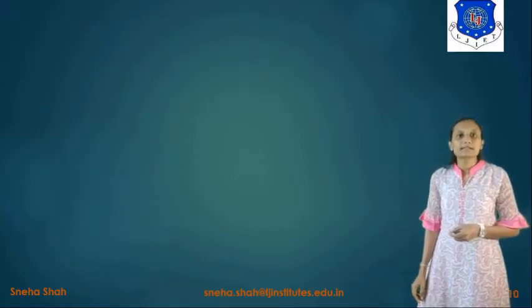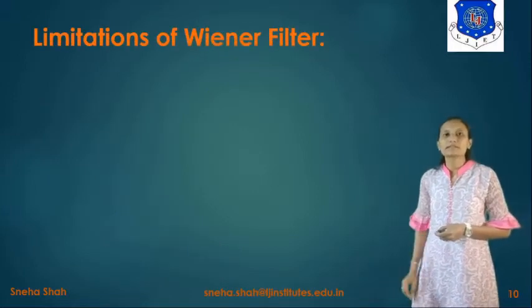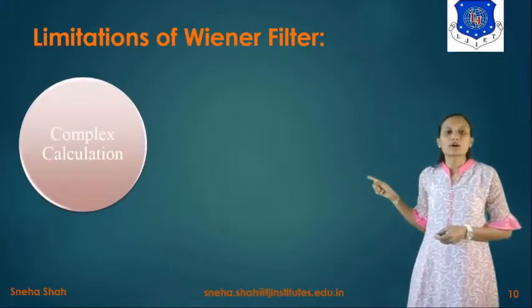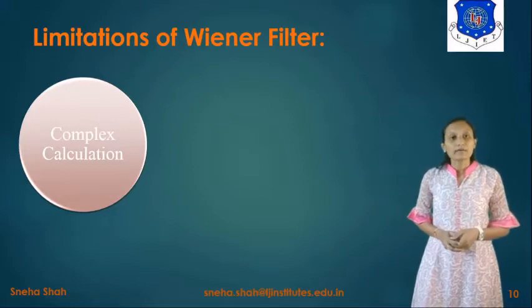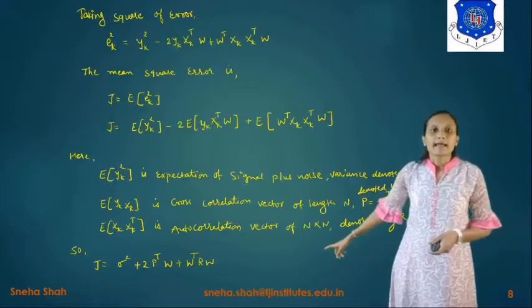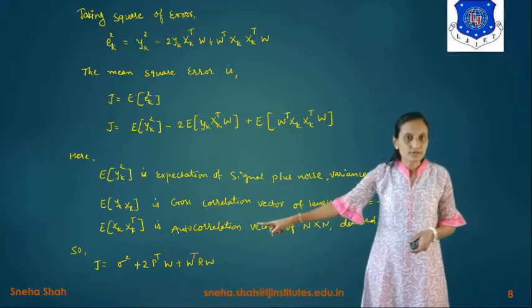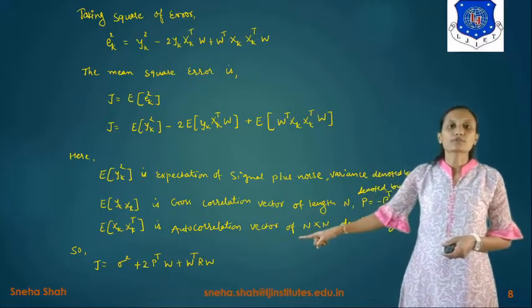Now there are some limitations in this linear filter. Which limitations will those be? The first limitation is complex calculation. How will it be complex? As you see, in this calculation we have to use cross correlation and autocorrelation, right?